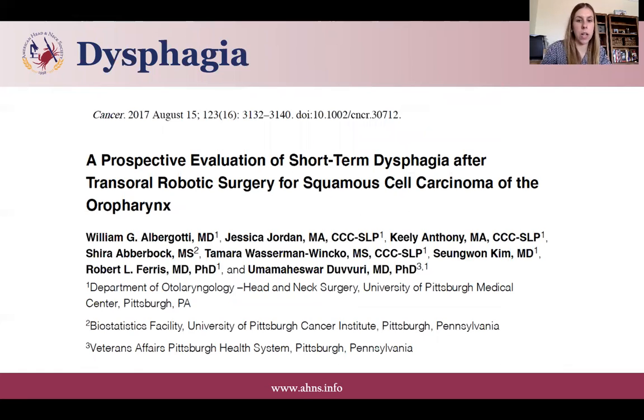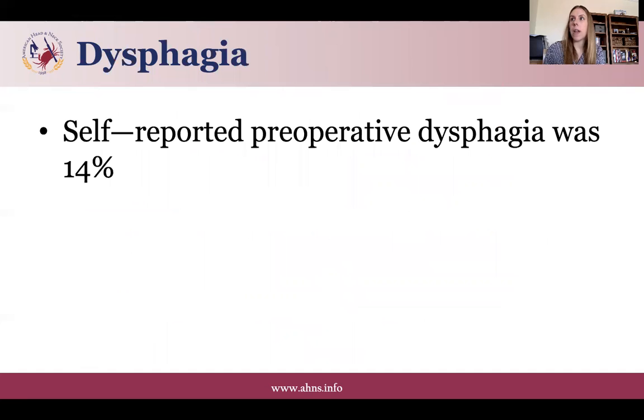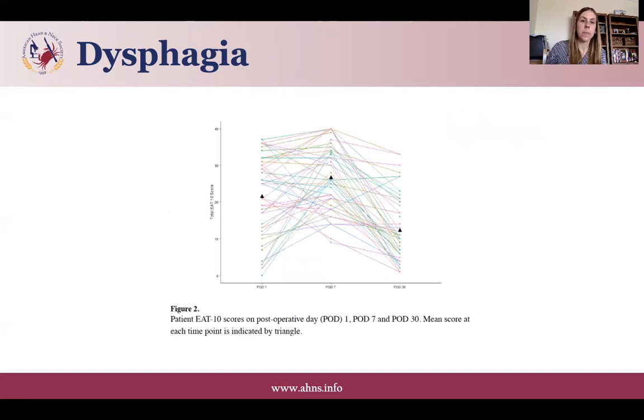This is a prospective study from Pittsburgh outlining their experience with short-term dysphagia after robotic surgery for oropharynx cancer. And they reported pre-op patients had about a 14% rate of dysphagia. Now, patients that were included in the ECOG 3311 study, part of those metrics involved doing a baseline MBS, and so there may have been a little bit more information. But for the most part, patients reported about a 14% rate of dysphagia pre-op.